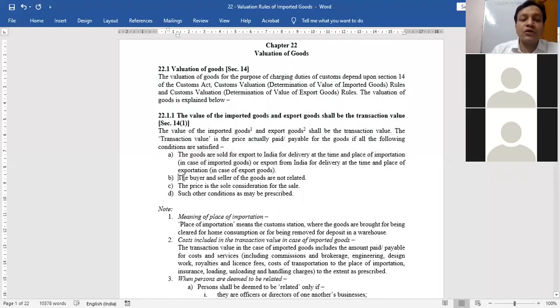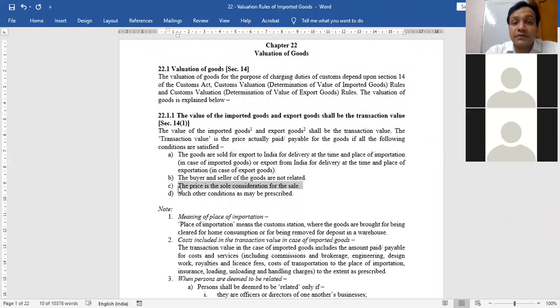Buyer and seller are not related parties, because if these are related, then I can manipulate the prices. So buyer and seller must be unrelated. Between them only price is the consideration and no kind. That's it. So these are theory conditions which you are not supposed to learn. You must simply remember that transaction value, that means price which I pay when I import something, is the value of the imported goods.